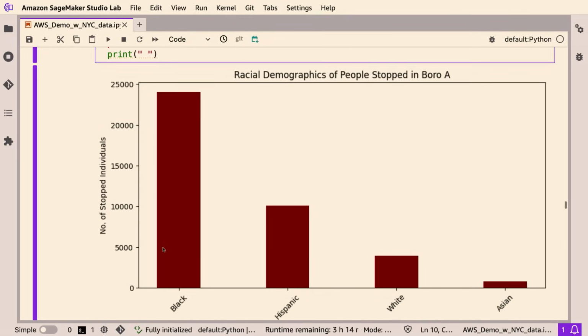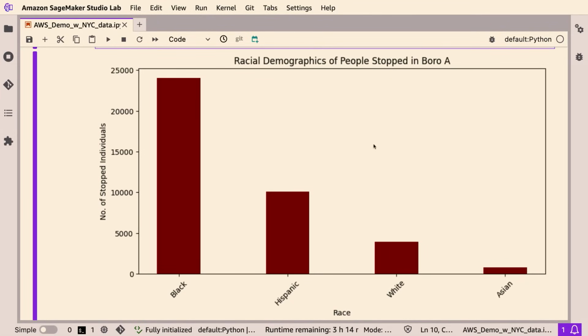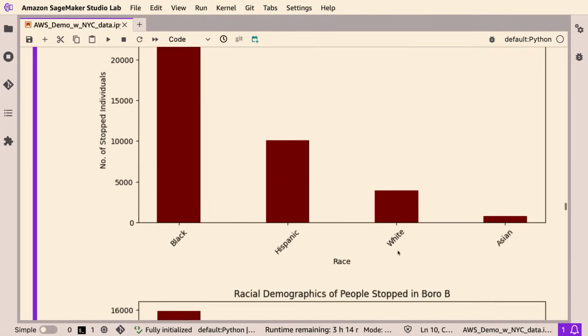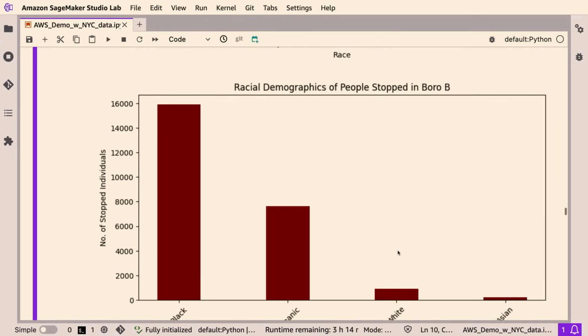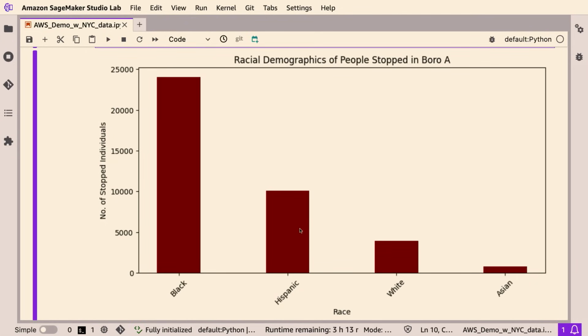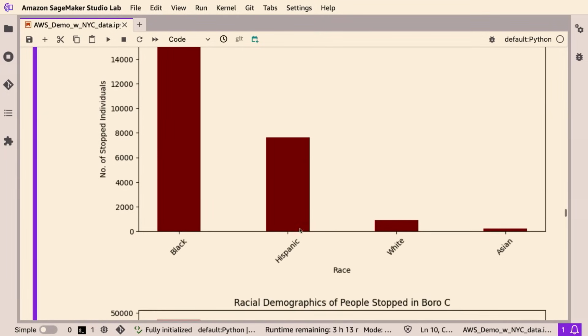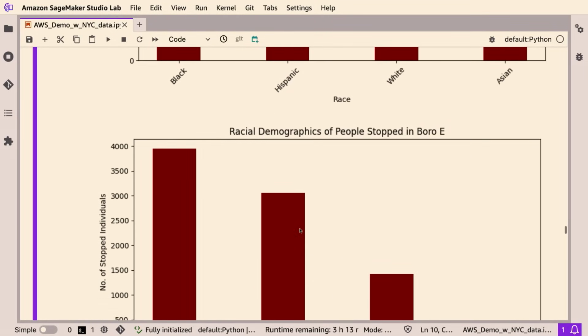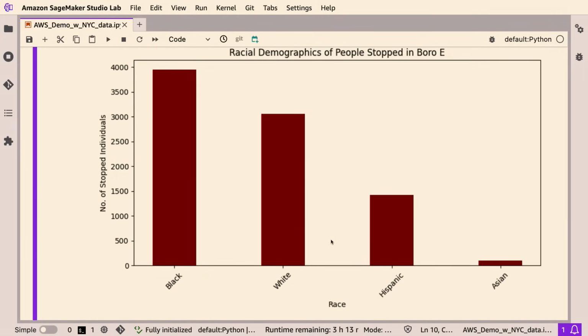And so here we have racial demographics for people stopped in borough A. Black is the most represented, followed by Hispanic, White, then Asian. We can go through each borough and see very similar demographics. Like I've said, we've looped through each of the boroughs and are looking at the racial demographics. For boroughs A through D, that's pretty much the same pattern. The only time we see something different is in borough E, where the representation for White and Hispanic has flipped. So it's Black, White, Hispanic, and then Asian.